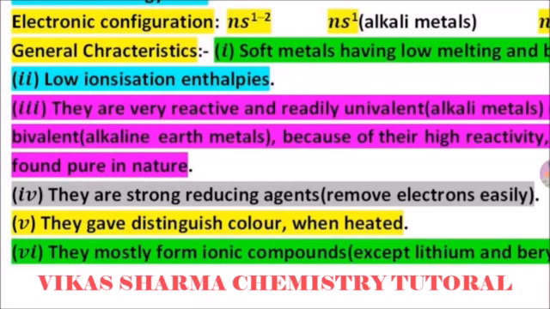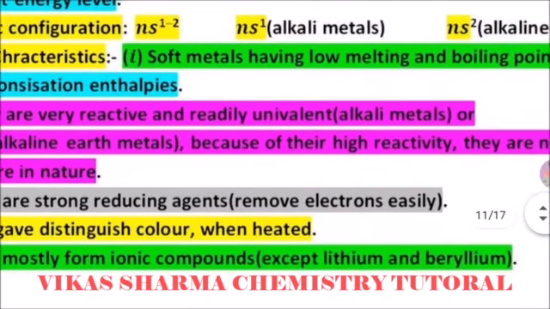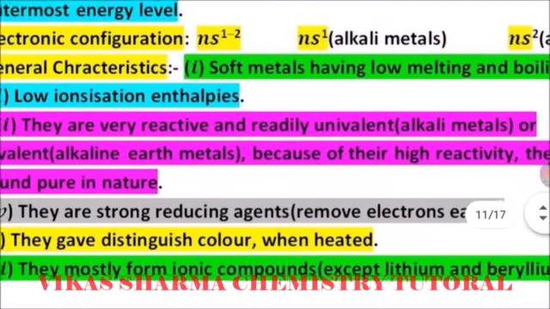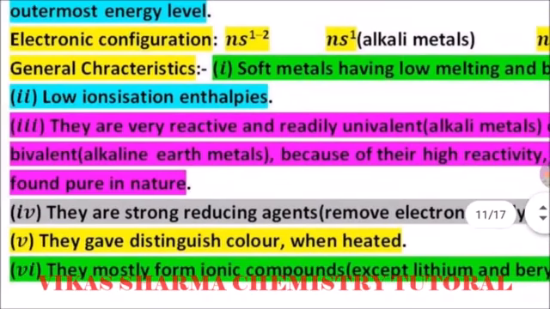Fourth, they are strong reducing agents, which means they remove electrons easily. They give distinctive colors when heated, which means we can easily identify them when we put them in a flame, because the excited electrons give off different types of radiation. In Chapter 2 you also studied the emission spectrum or atomic spectrum; this part is related to that.